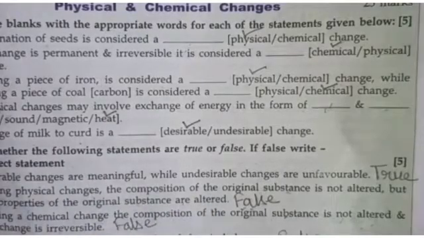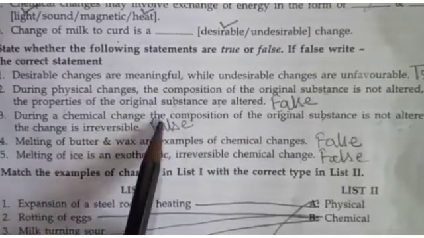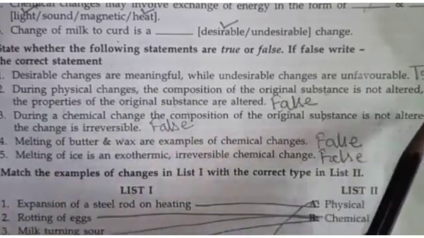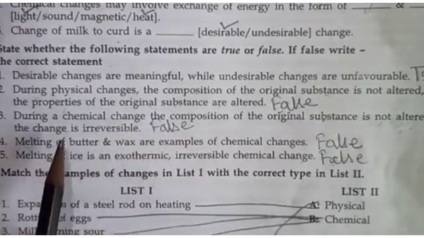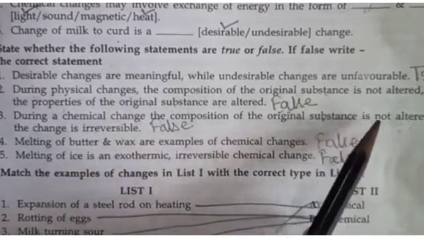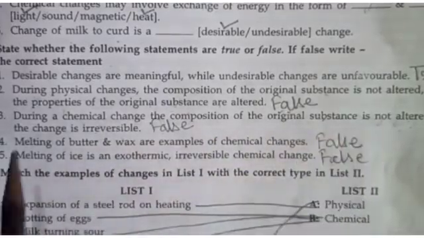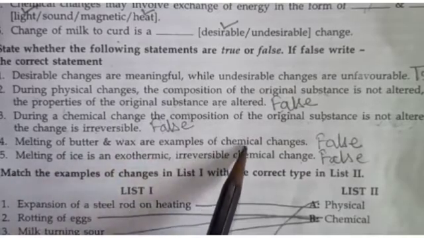Then comes the third one. During a chemical change, the composition of the original substance is not altered and the change is irreversible. This is also false, because during a chemical change, the composition of the original substance is altered. Now the fourth one: melting of butter and wax are examples of chemical changes.